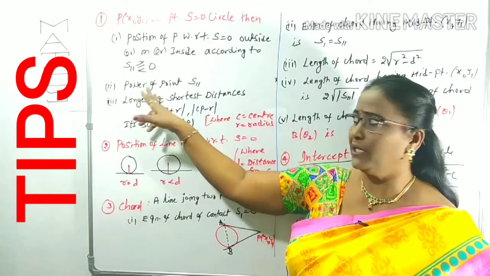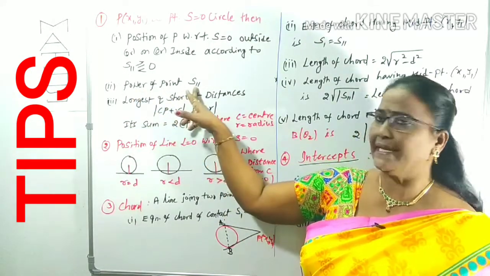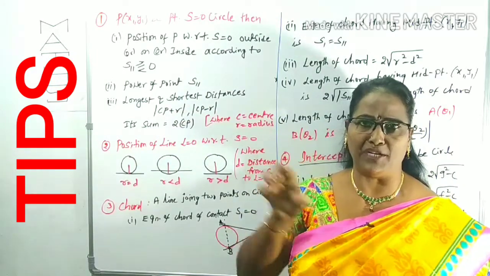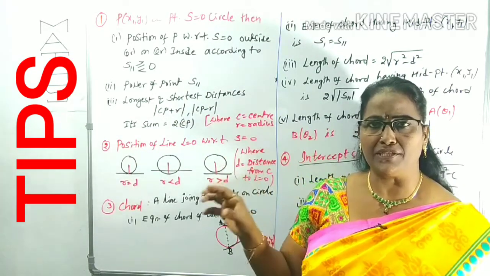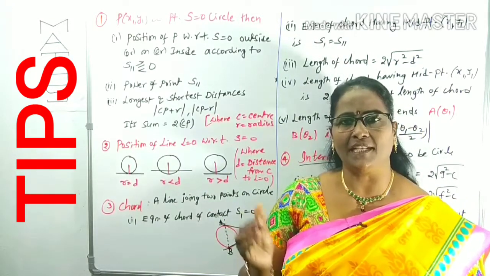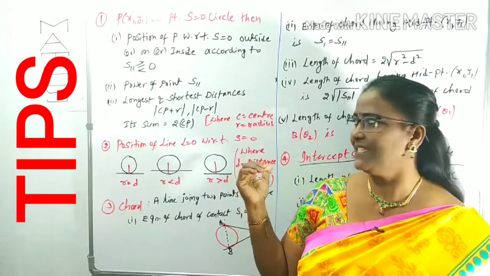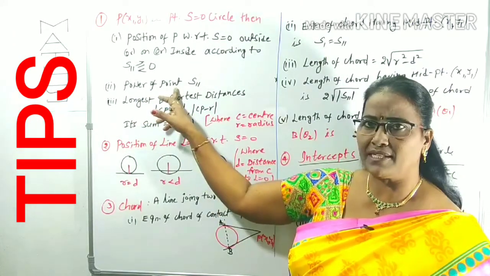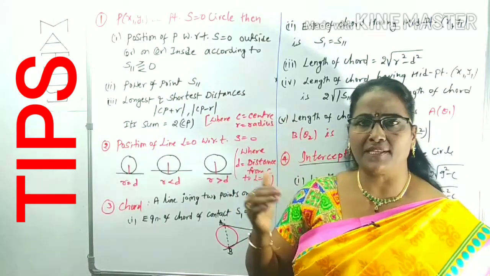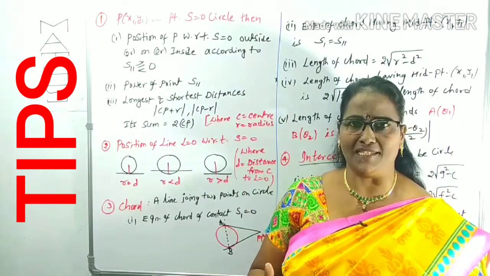Now, power of the point. The resultant value of S11 is simply nothing but the power of that point. These are the names, notations, tips and tricks. You have to remember them, then we can crack the questions easily which depend upon these tips, right? So what is the power of the point? S11. Next, from the point he may ask the longest and shortest distances.